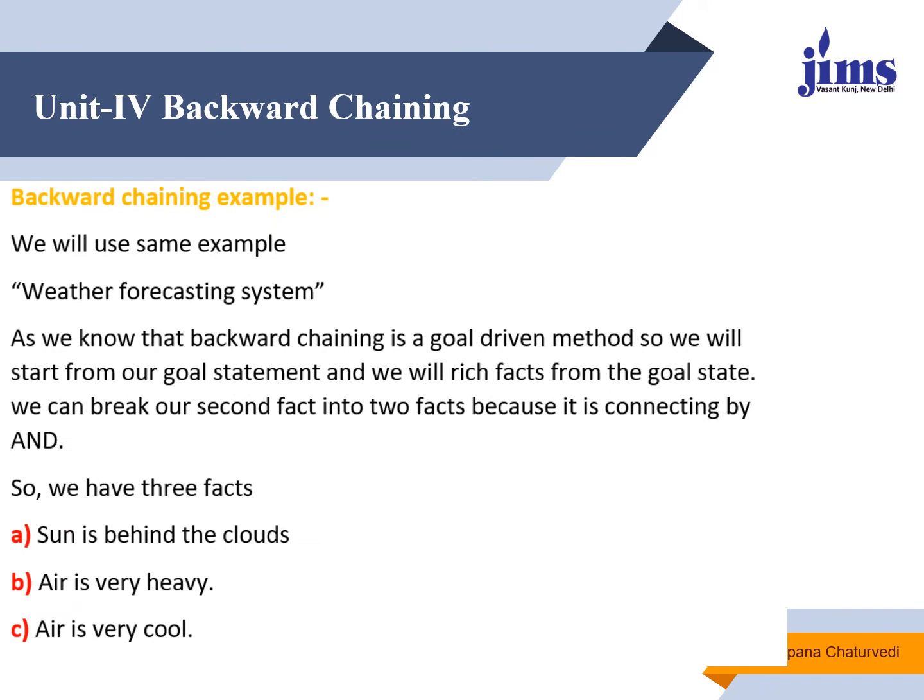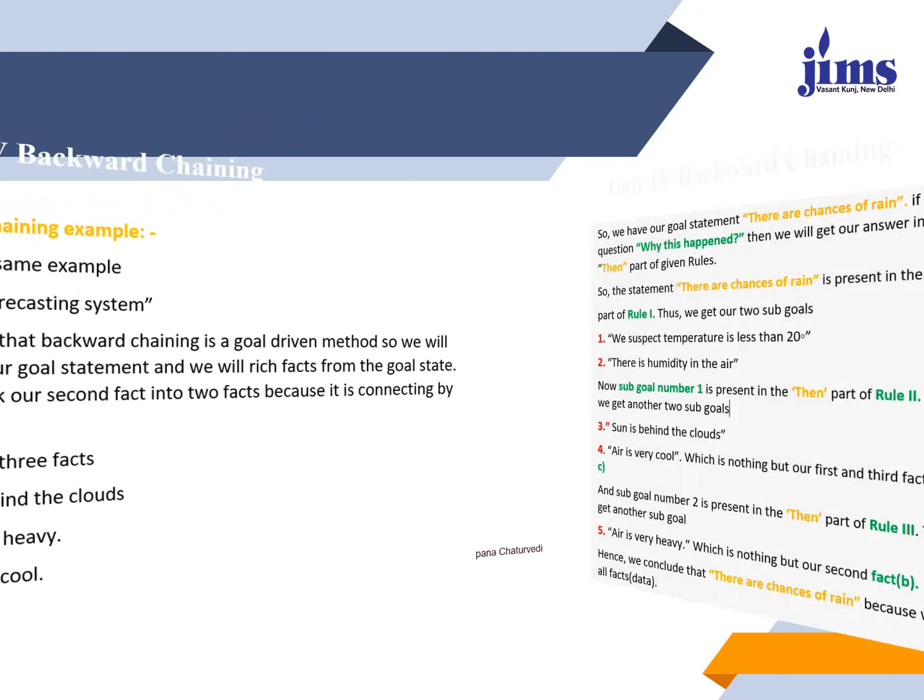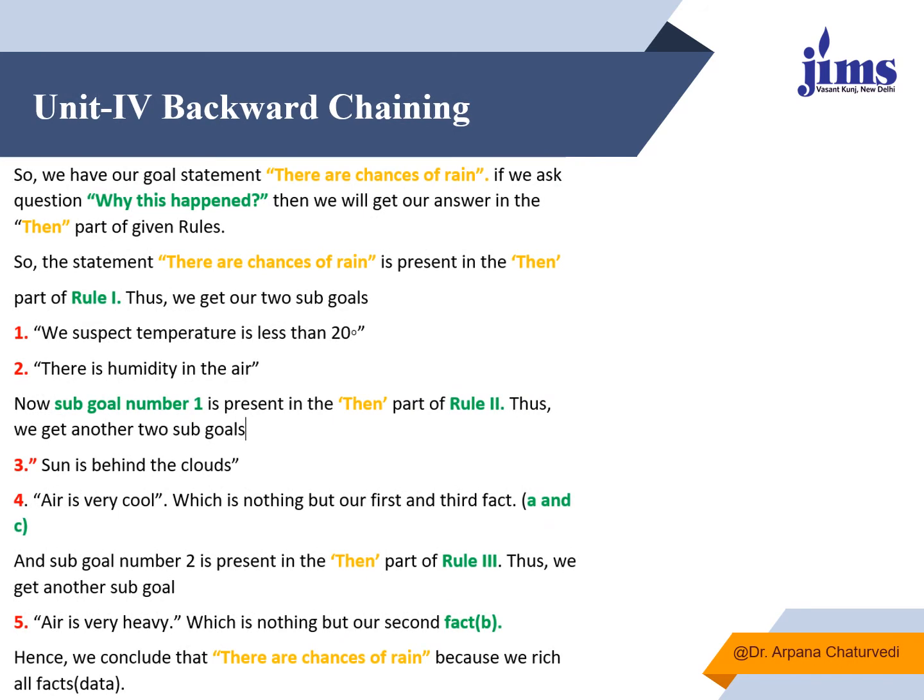Similarly, if we talk about backward chaining, we will use the same example. As we know, backward chaining is a goal-driven method, so we start from our goal and move back to the facts, from the goal to the reason why this has happened. We have three facts: the sun is behind the cloud, the air is very heavy, and the air is very cool. Our goal statement is that there are chances of rain. So why are there chances of rain? What is the fact behind it?